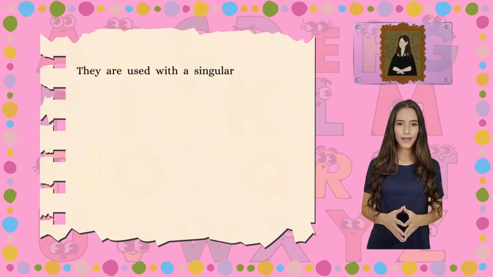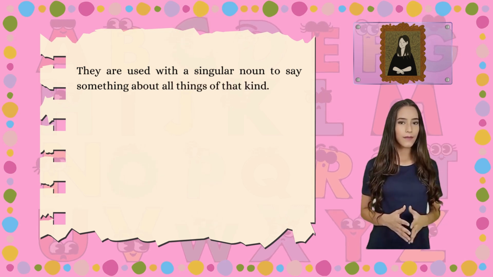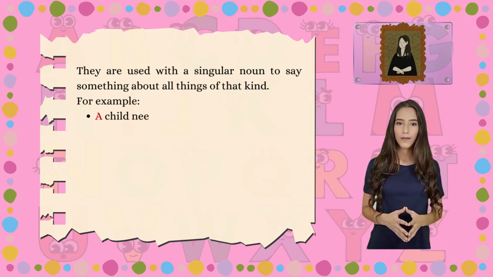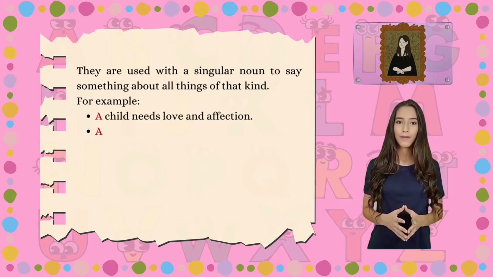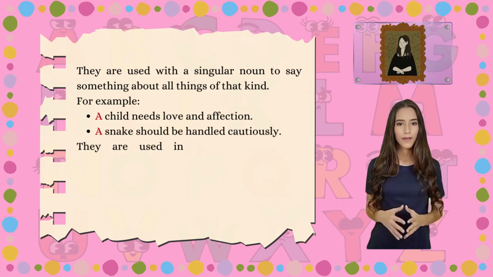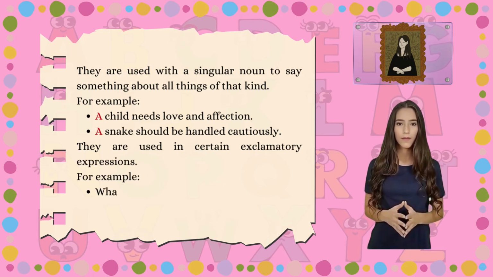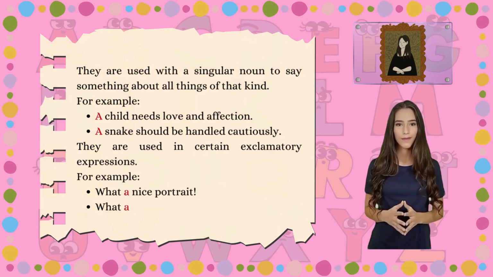They are used with a singular noun to say something about all things of that kind. For example, a child needs love and affection. A snake should be handled cautiously. They are used in certain exclamatory expressions. For example, what a nice portrait. What a pity.